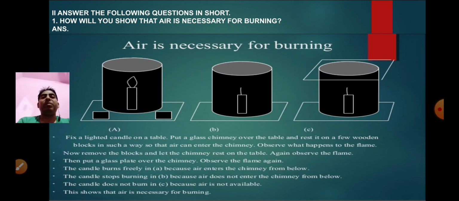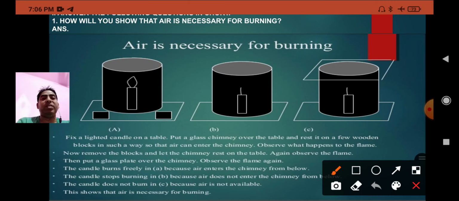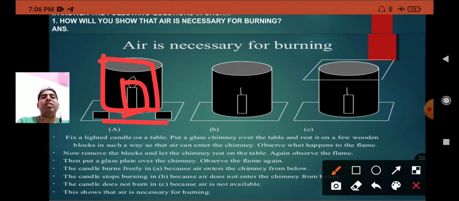Now the next question is, answer the following questions in short. That is the second number. How will you show that air is necessary for burning? We have an activity which we have also done previously. We have taken a vessel in which a candle is burning, and the bottom is free.